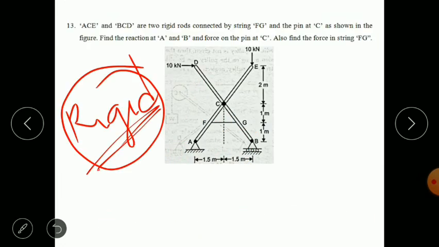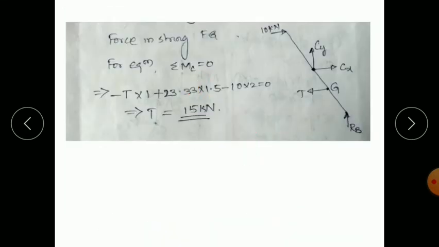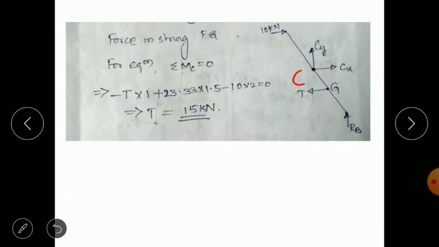So next, our aim is to find the reaction components at A and B, as well as the forces on the pin at C, how much force there is at C, as well as the tension in the string FG. Okay, so now we have got the reactions. So next is to find the tension or the reaction at point C. So this is the point C.